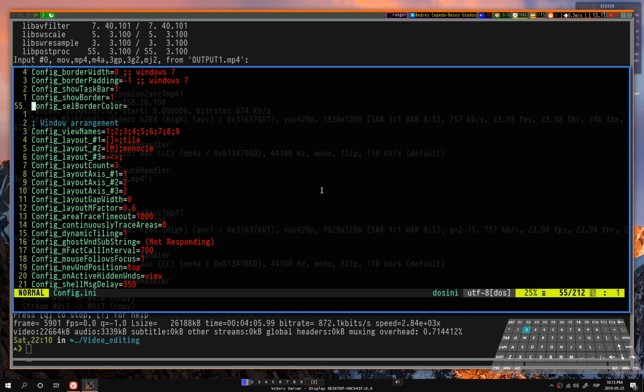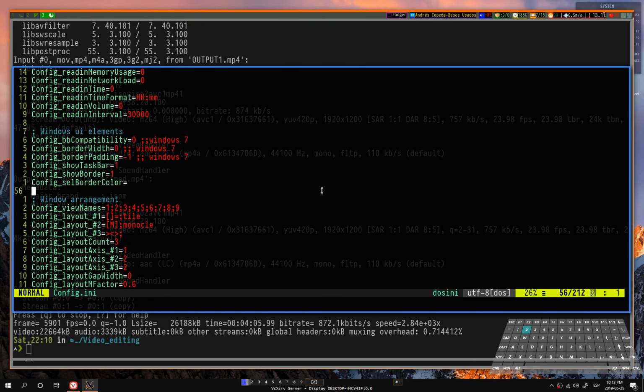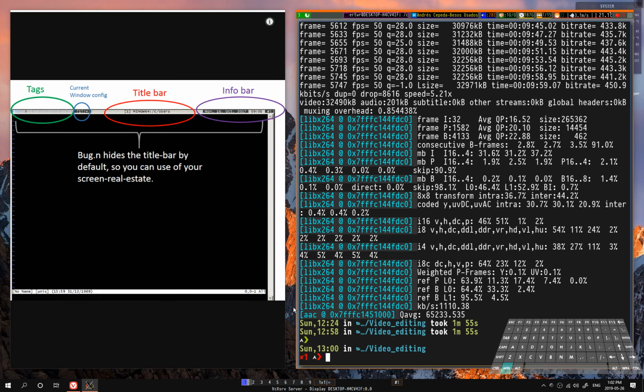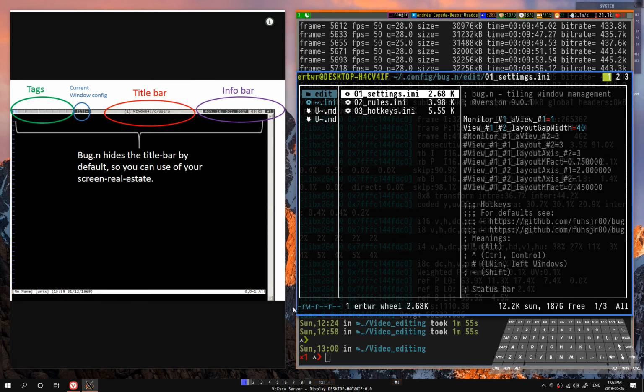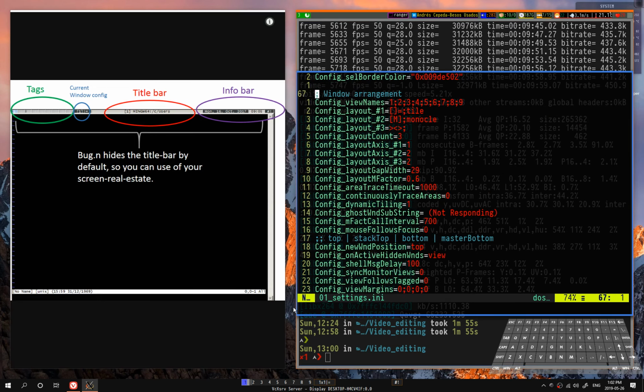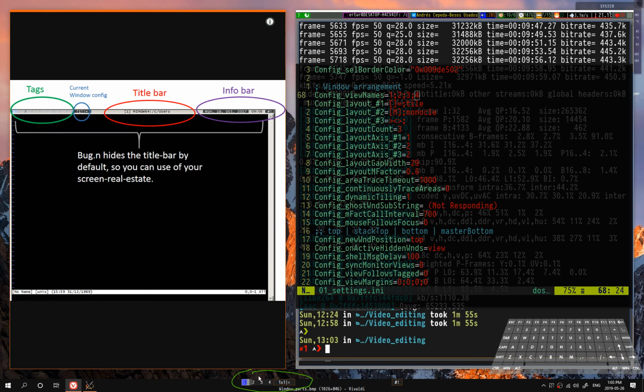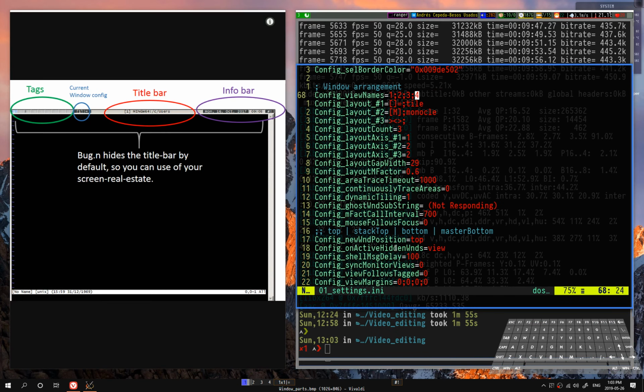Next, we're gonna explain how the Windows management and the layouts work. The status bar has 4 parts. I'm gonna explain 3. The first one is gonna be the tags. These numbers from 1 to 9 represent the workspaces and the marks that each of the windows will have, and will make them available or hidden. So we can change it to only 4 tags visible, and the reason we have 9 is because that's the available hotkeys that we could assign.